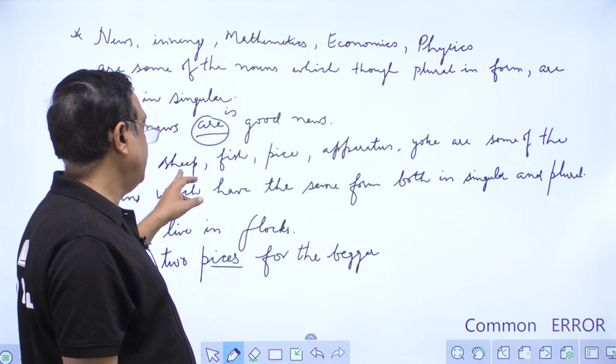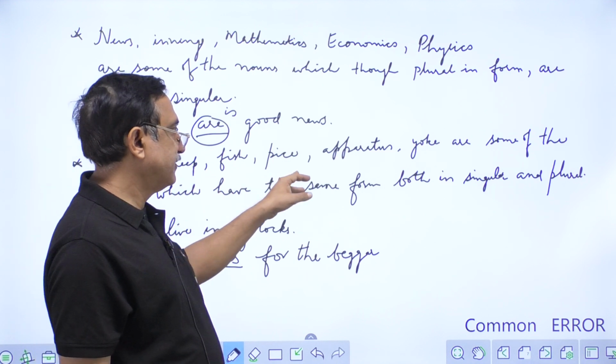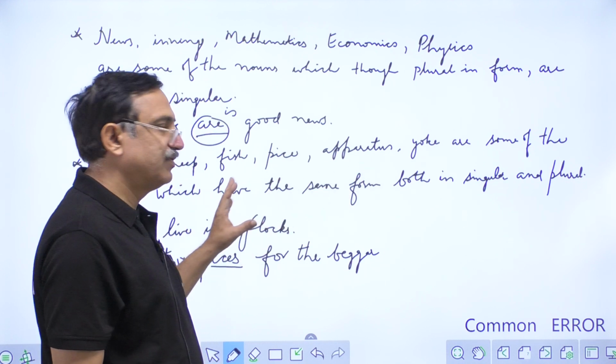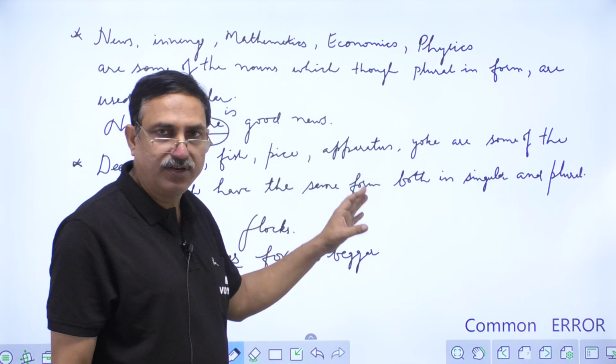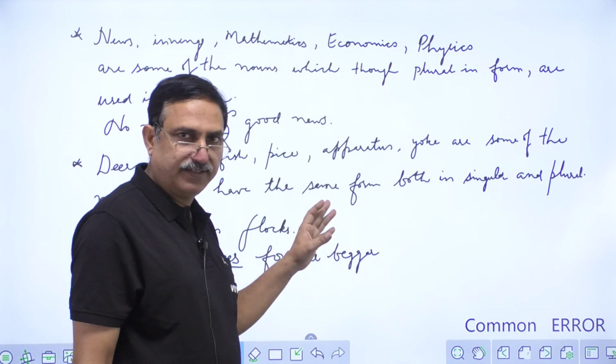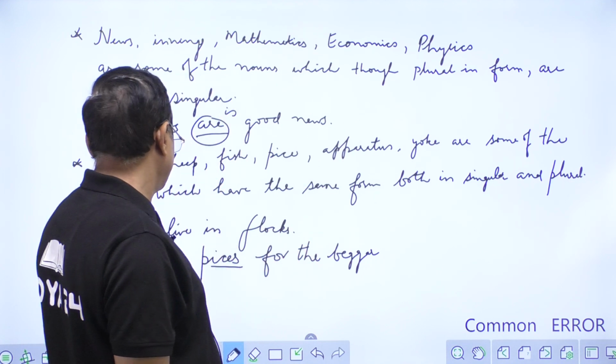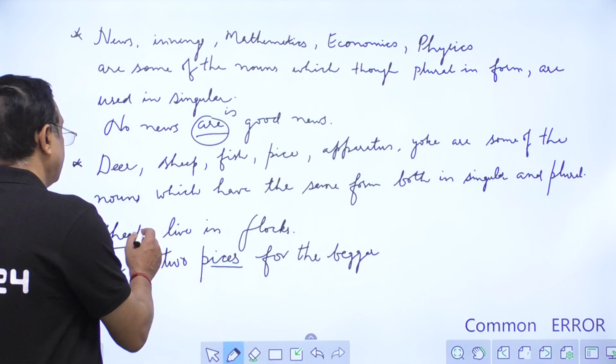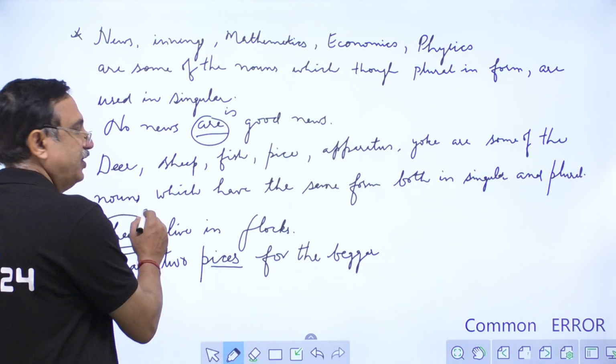deer, sheep, fish, pies, apparatus, yoke. Again, these are some nouns which have the same form in singular and plural. Let us see the example. Sheep live in flocks. So here sheep is again wrong. So it should be sheep.